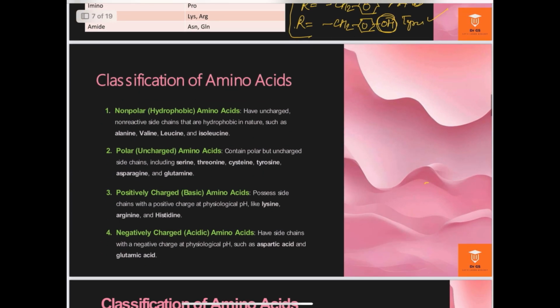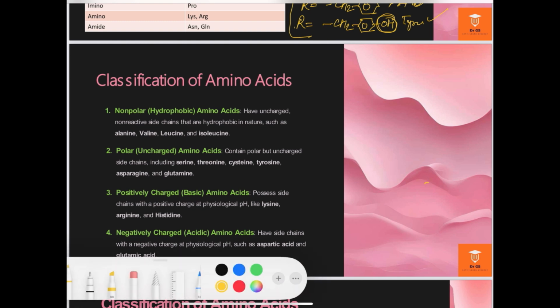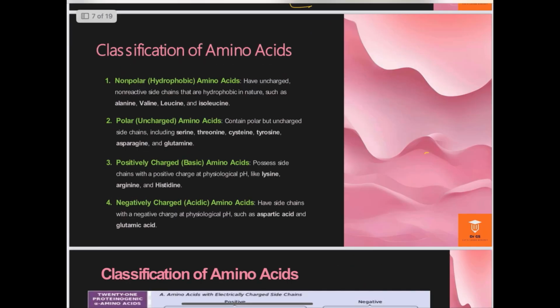Then, on the basis of chemical structure, the amino acids are classified on the basis of the alkyl group. These amino acids are classified, just like the non-polar amino acids. This first category, you can clearly see, is the non-polar or hydrophobic amino acids. What is the reason for this hydrophobic nature? Alanine has only a methyl group in place of the alkyl group.